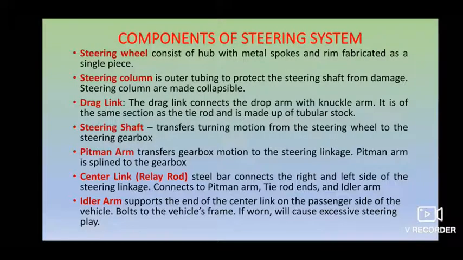Okay, first the steering wheel. It consists of a hub with metal spokes and a ring, fabricated as a single piece, such that you make a turn with the help of your steering wheel to your steering column.